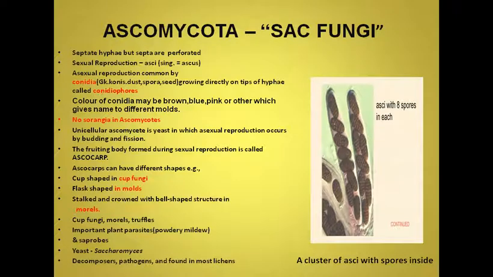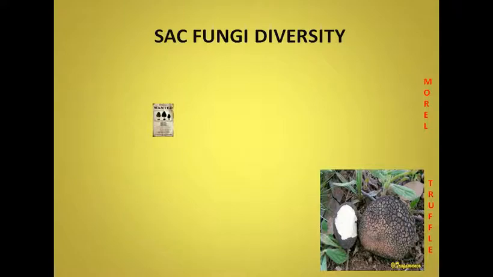Decomposers and pathogens are also included, and ascomycetes are also found as a partner in lichens. Lichen is a mutually beneficial association between an alga and a fungus. We will study them later on.